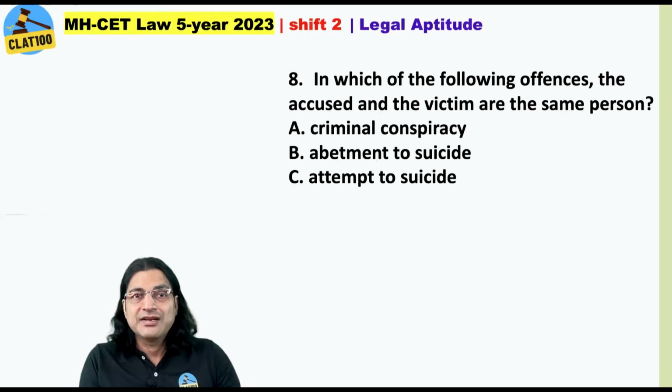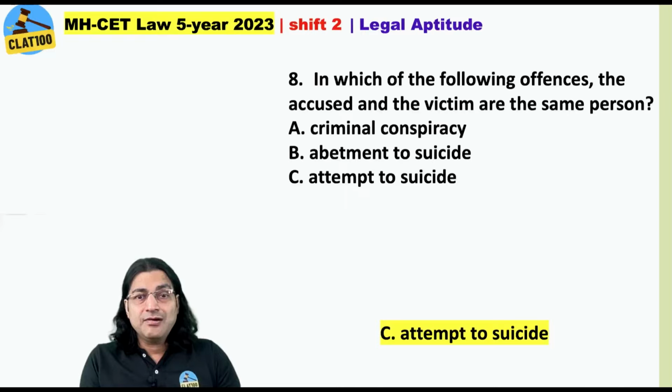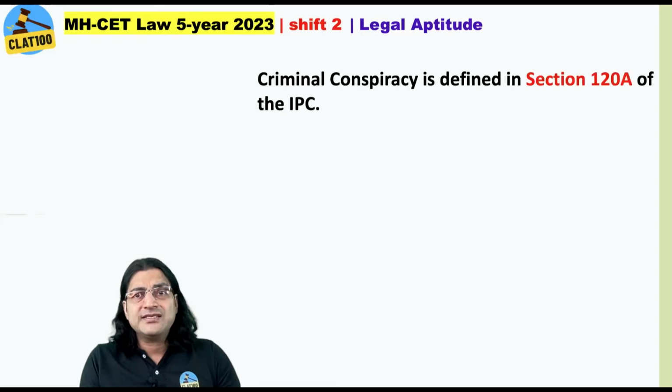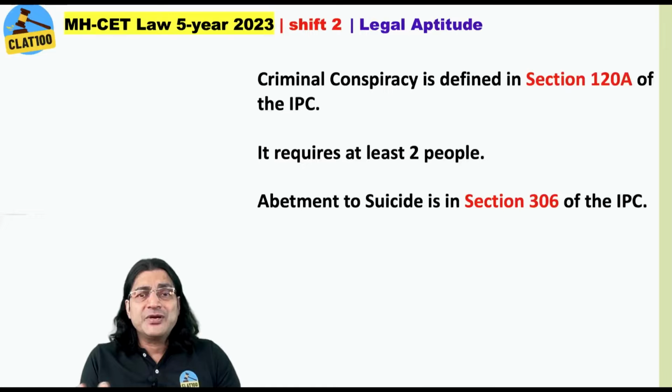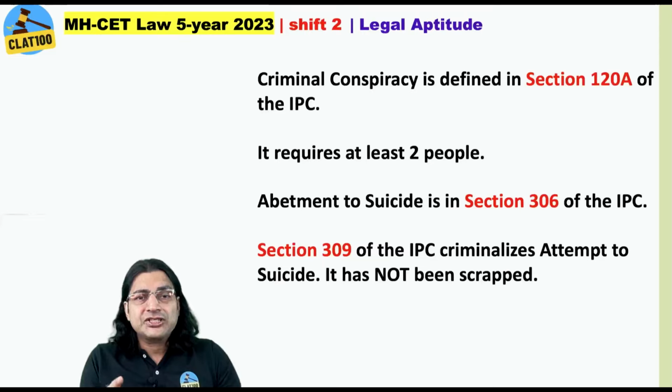Originally there were 10. In which of the following offences the accused and the victim are the same person? Criminal conspiracy, abetment to suicide, attempt to suicide. This is very commonsensical. Attempt to suicide. Now, criminal conspiracy is defined in section 120A of the Indian Penal Code. It requires at least 2 people, of course. Abetment to suicide is in section 306 of the Indian Penal Code. And section 309 of Indian Penal Code criminalizes attempt to suicide.